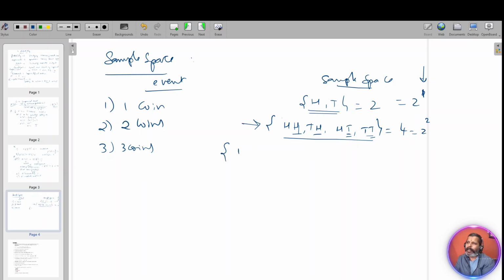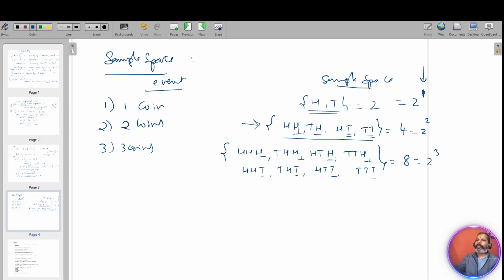See, I'll write HH as is, and one more H; TH as is, one more H; HT as is, one more H; TT as is, one more H. So all these I just wrote H at the end to get the sample space. Not only this, we have one more T to add, right? So, the same set: HH, you add T; TH, you add T; HT, you add T; TT, you add T. So all these underlined things I just added. I did not memorize it. Don't memorize it as well.